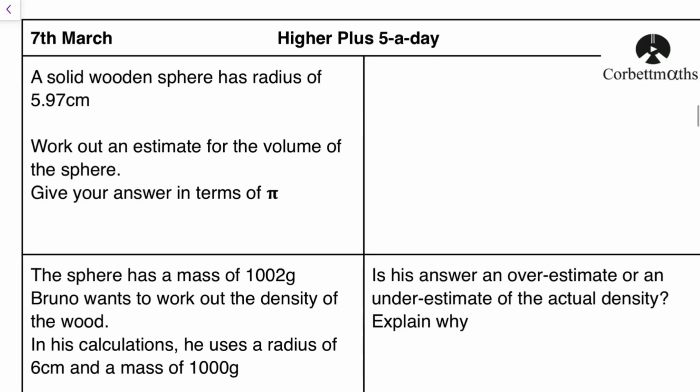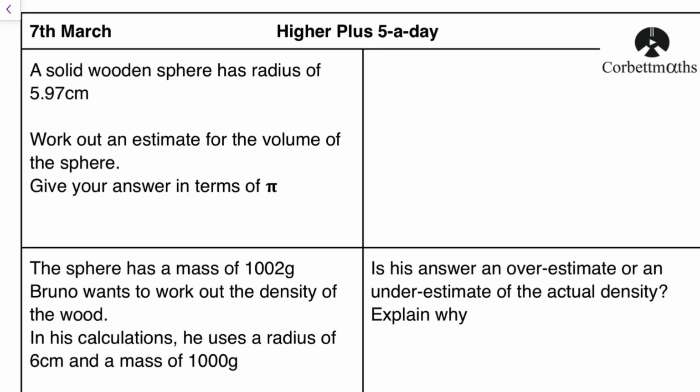Anyway, first question. A solid wooden sphere has radius 5.97, work out an estimate. Right, so this is one of these maths words, like the word similar. It means a certain thing, and I will say different teachers do sometimes say slightly different things here. So there is some flex in the mark scheme as to what you're supposed to do, but generally what we say is we round the number.